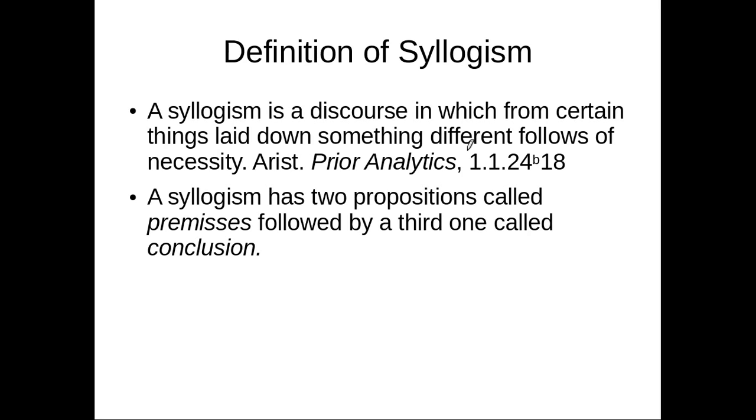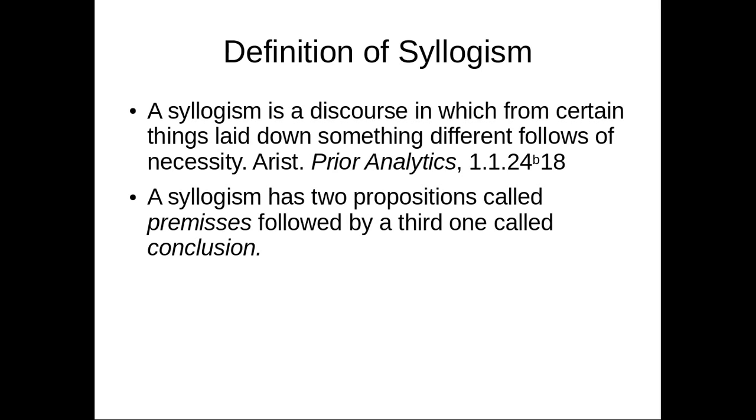Pay attention. If you lay down certain sentences, if you have certain propositions, a different one has to follow of necessity. More in particular, the syllogism is composed of two premises and one conclusion.